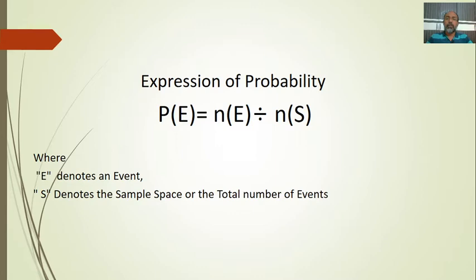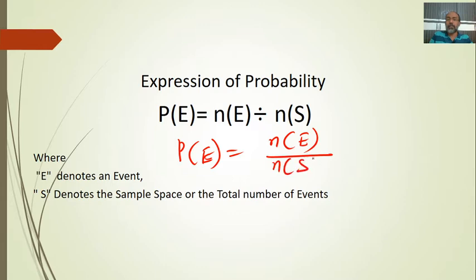How to express the probability? P of E is N of E by N of S. E means event; you can call it A also, there is no problem. This is the regular expression, where E denotes the event, and S denotes the sample space, or the total number of events that exist in the sample space, or the universe, you can call it.